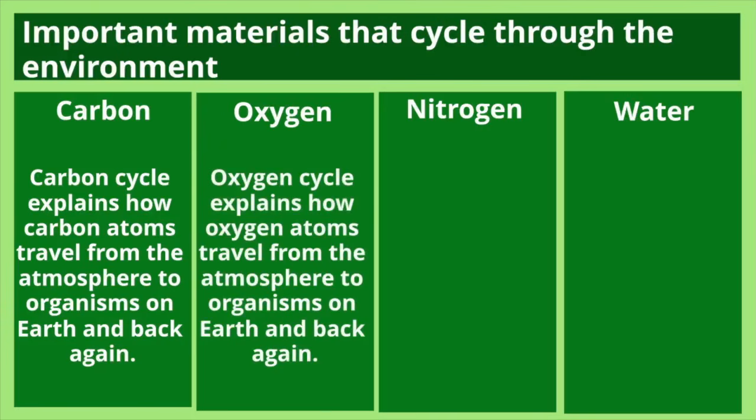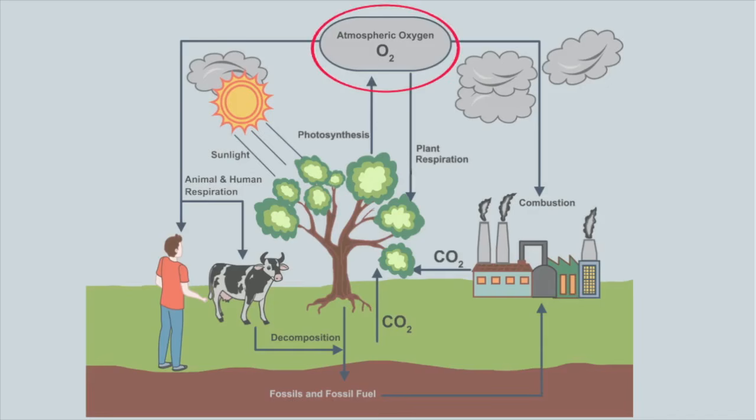The oxygen cycle explains how oxygen atoms travel from the atmosphere to organisms on Earth and back again. So here we have the oxygen cycle and the way that oxygen can cycle through the environment, through the atmosphere, and back on Earth.